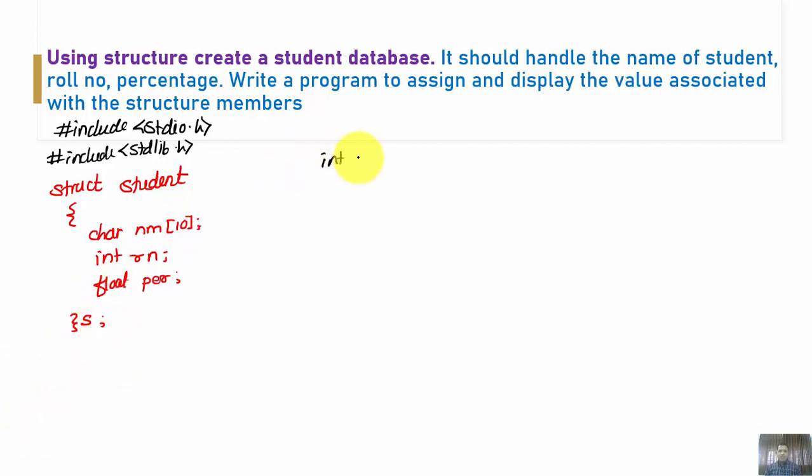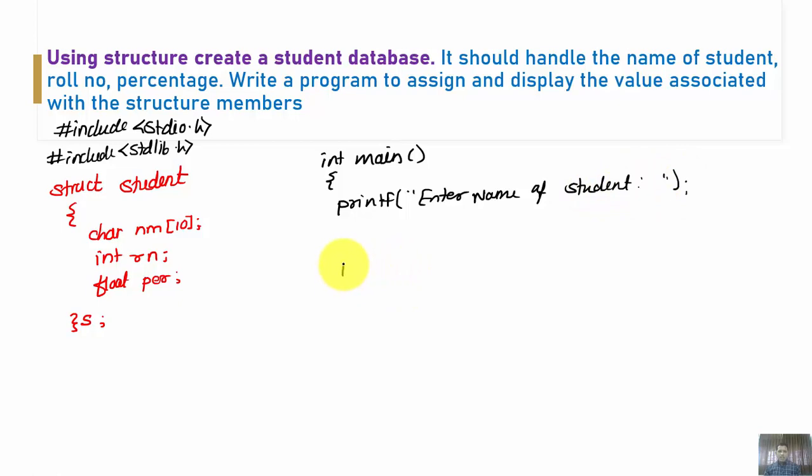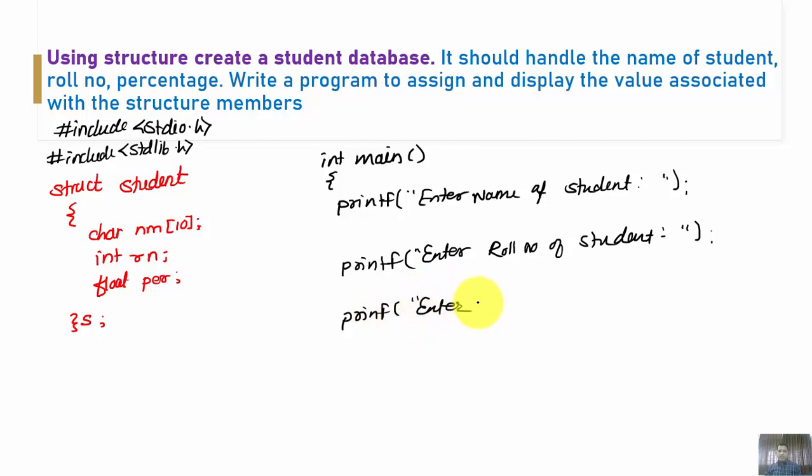Once I have finished it, now I am going to write a main function where I am going to access it, right? So int main, and inside it simply printf "enter name of student", then for roll number of student, and then printf "enter percentage of student".